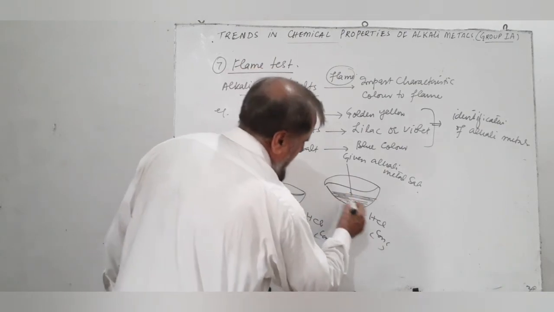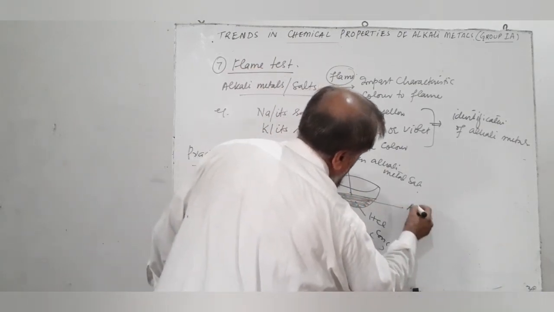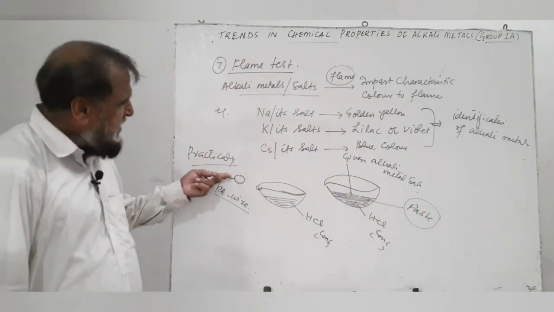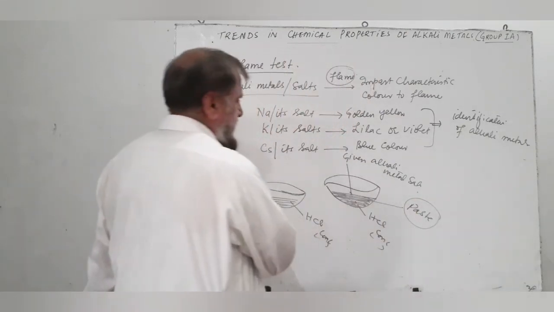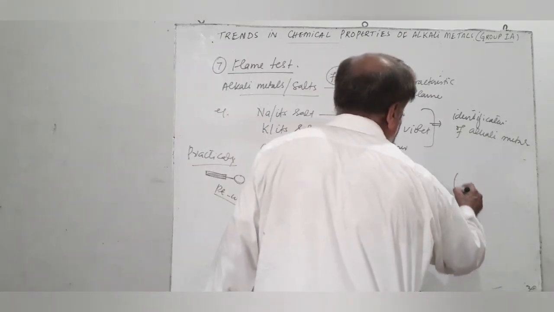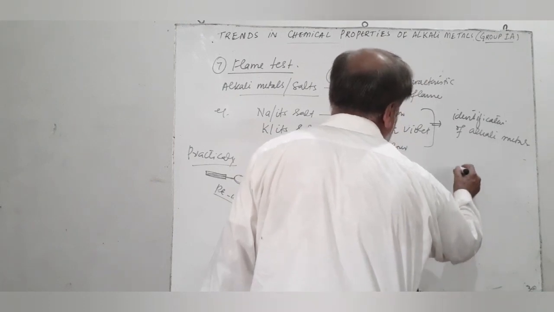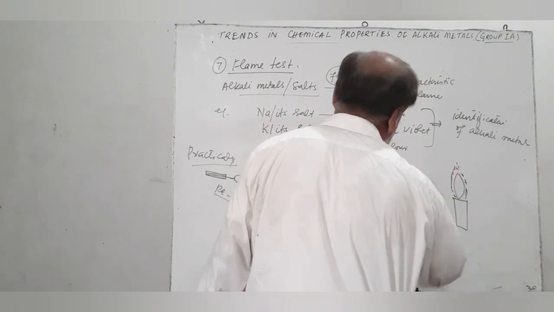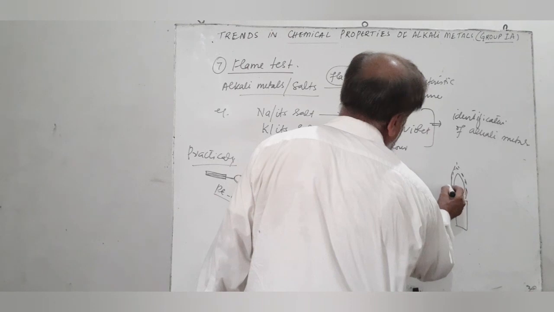We get a paste of the salt in HCl. Then by means of the platinum wire which was already cleaned, we take some of this paste on the platinum wire and heat it in the flame.